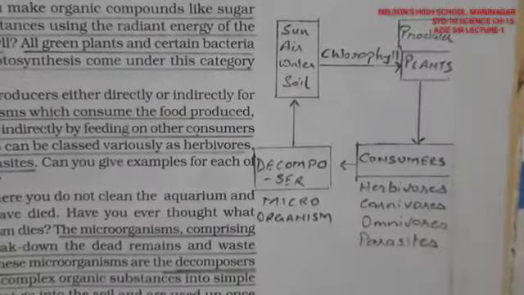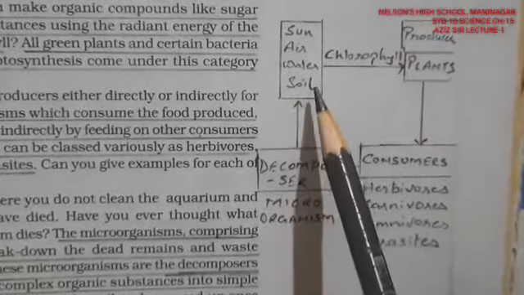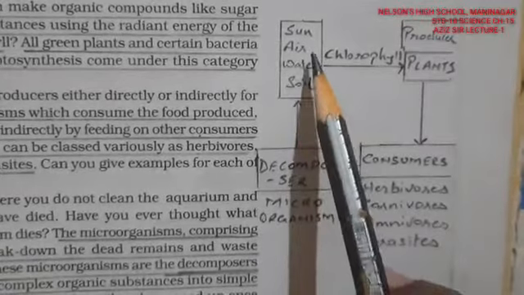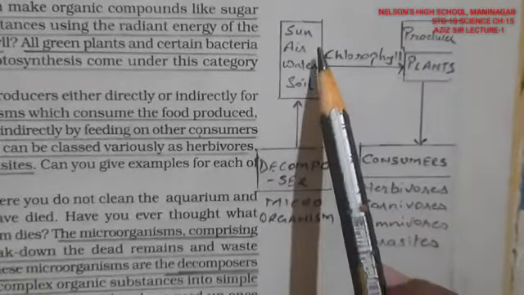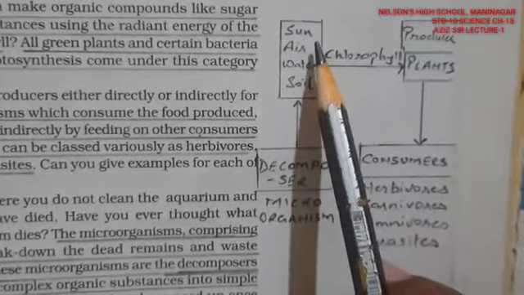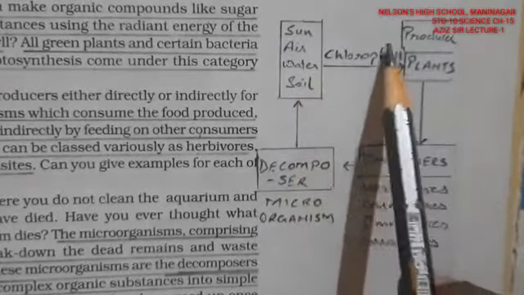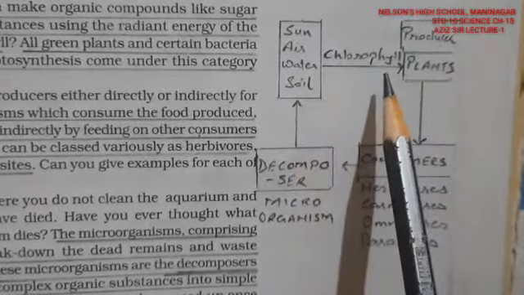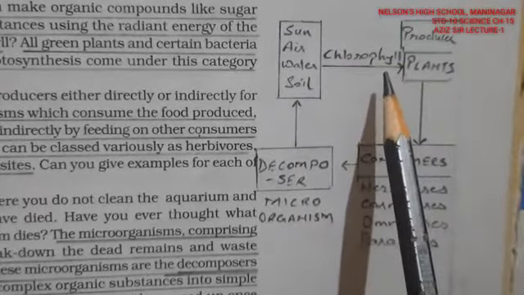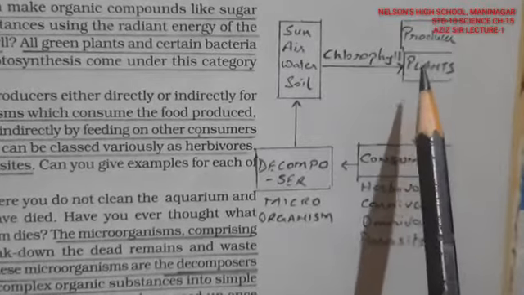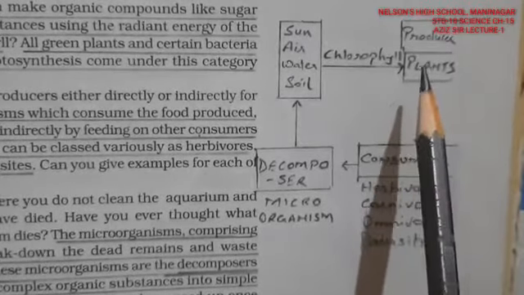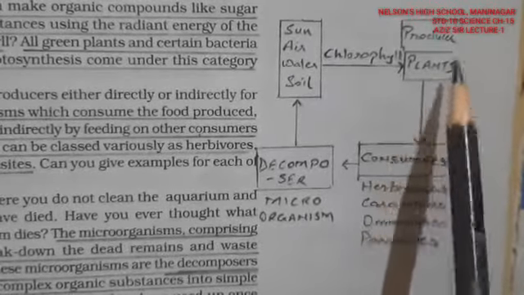I can show you this in one cyclic form: sunlight, air, water, soil. What we get from air is carbon dioxide, we get water, that is H2O, and with the help of sunlight coming on the earth, and a pigment in a plant known as chlorophyll, it is converted into starch and glucose in plants, from glucose to starch. This is a cycle.